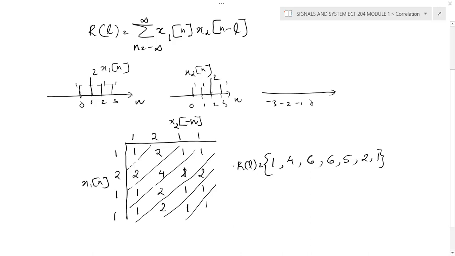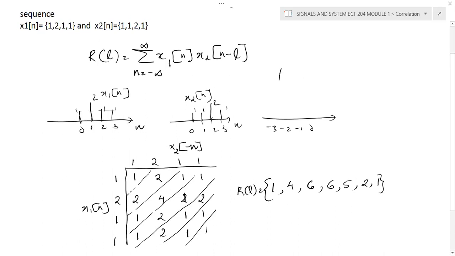Okay, here we are actually using the convolution concept. Instead of performing direct convolution, we are performing the convolution with the time reversed version of the second signal. Okay, so here actually we are using one concept, that R of L is simply x1 of L convolved with x2 of minus L. Okay, this is actually the operation we performed in this particular case. Okay, so we're actually performing the convolution operation in a different way.